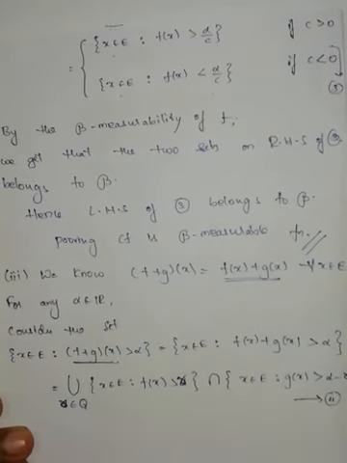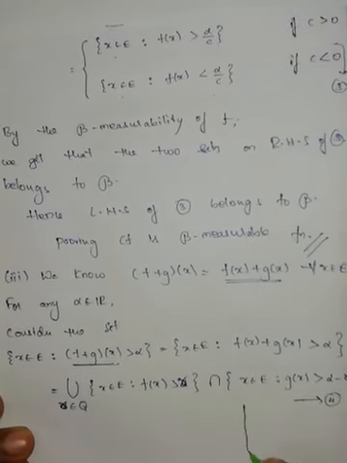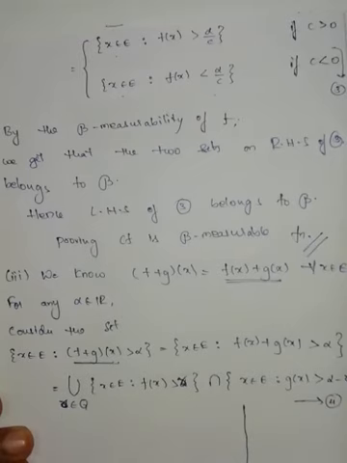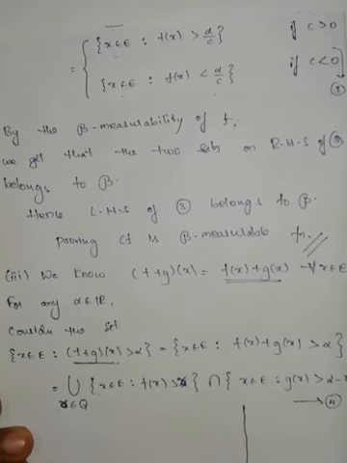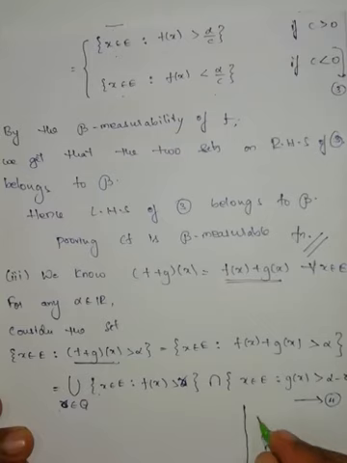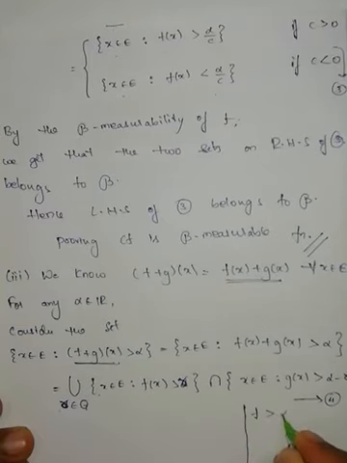What is the meaning of this one? Let us take one rational number, that is R. All those elements of E such that f of x is greater than R.